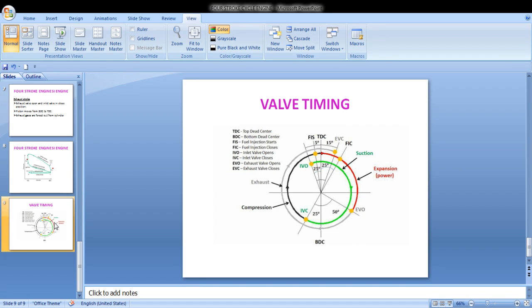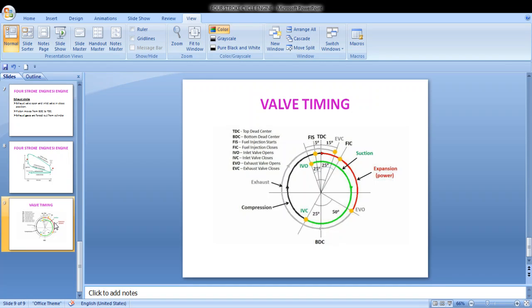Next is the valve timing. As we have seen, valve timing is the regulation of the points in the cycle at which the valves are set to open and close. There are 2 factors for why valve timing is needed. First is the mechanical factor. Valves cannot be opened and closed abruptly. This would cause damage to your cylinder or valve, because they are operated by cams. The cams have a sudden rise and sudden fall, so opening of the valve must commence well in advance.